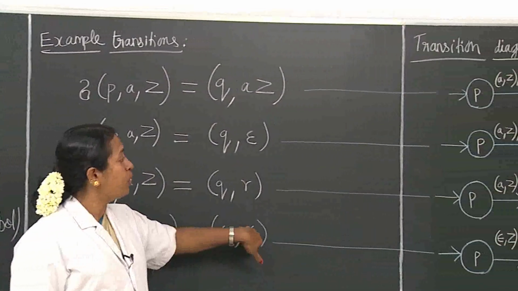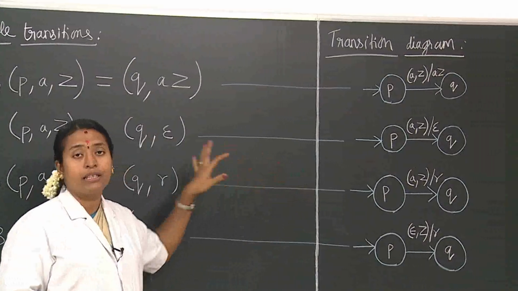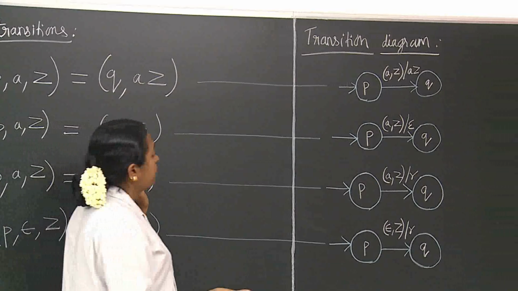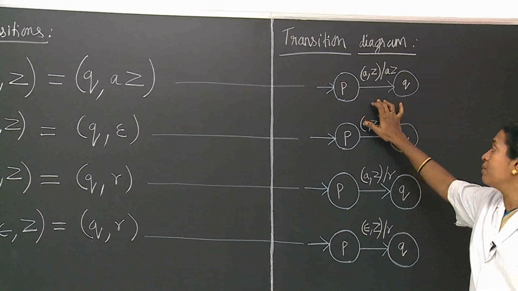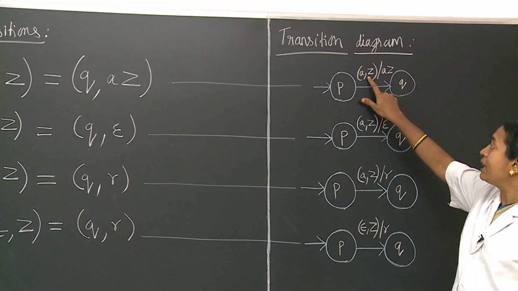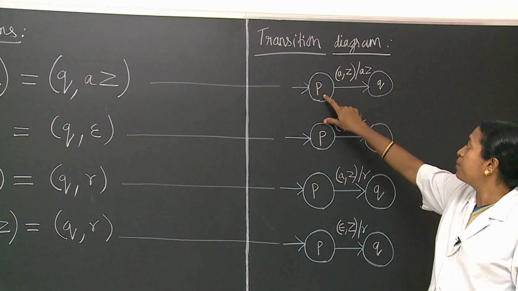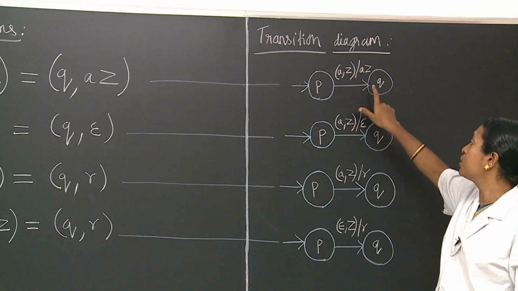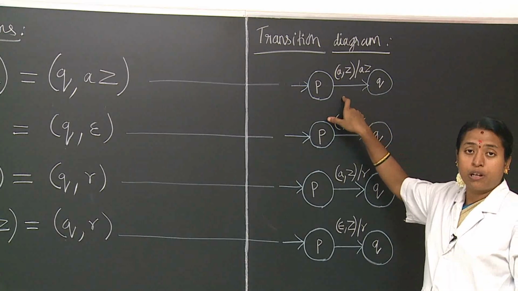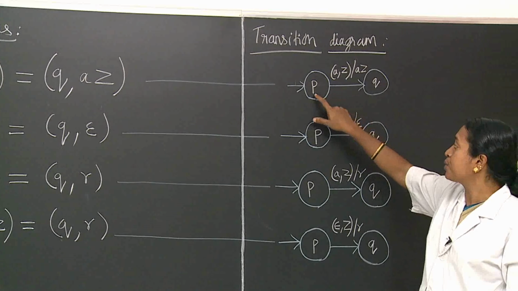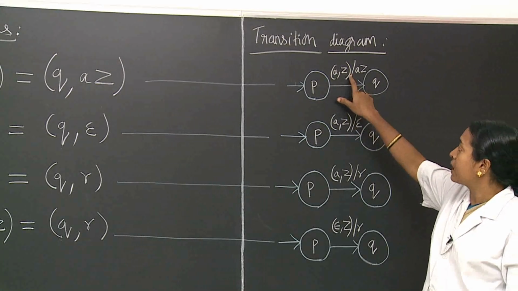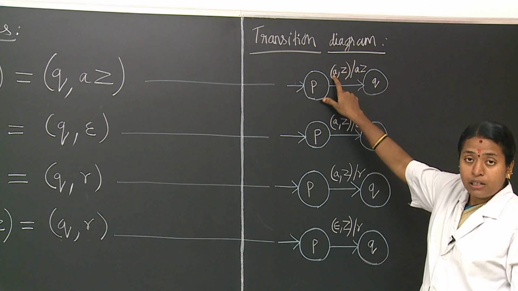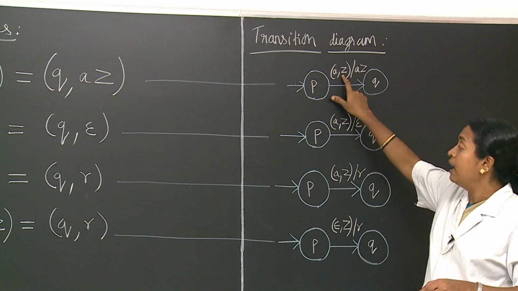We can see the corresponding transition diagrams for these transitions. If you consider the first one, in case of DFA and NFA we have only the input symbol, that is from state P, accepting the input symbol A, we go to Q. But in case of push down automata, there will be two extra things. From the state P, within the bracket we have the input symbol and the topmost of the stack.